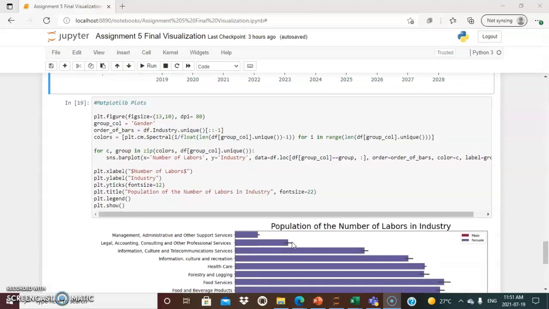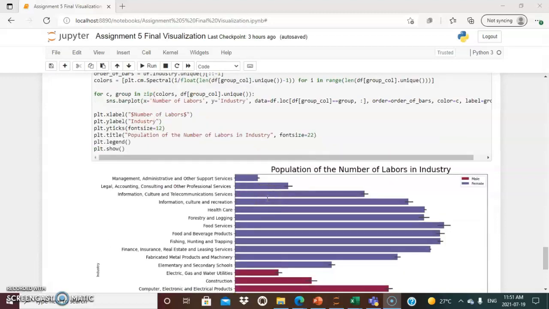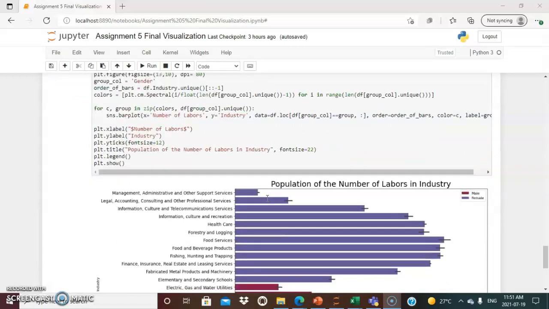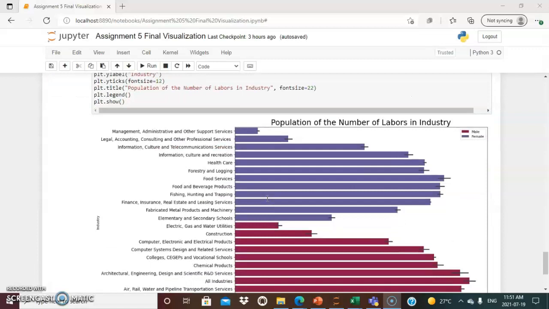Moving on to the Matplotlib plots, I have used this to visualize the population pyramid, which is used to show the population of laborers according to males and females as per the industry. I've also, as seen before, plotted the X and Y labels and characterized them according to their industry.